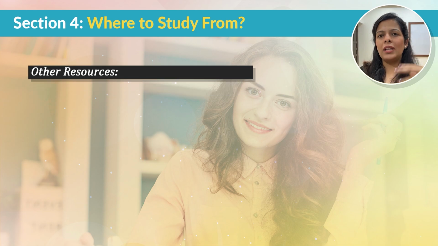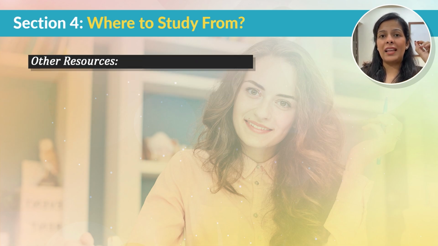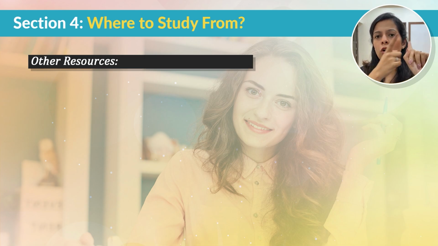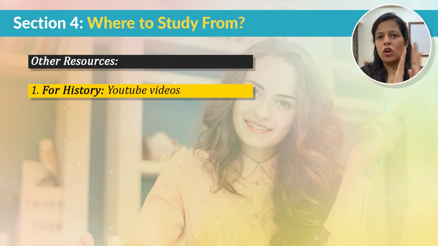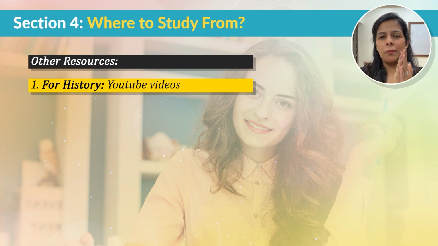Okay. Now that we have discussed the book, it's time to look at the online sources. Now, for each of the three components of British literature that we discussed in this video, history of English literature, authors and works, I'm going to suggest one resource each. So for history of English literature, I would highly recommend watching YouTube videos of different YouTubers.